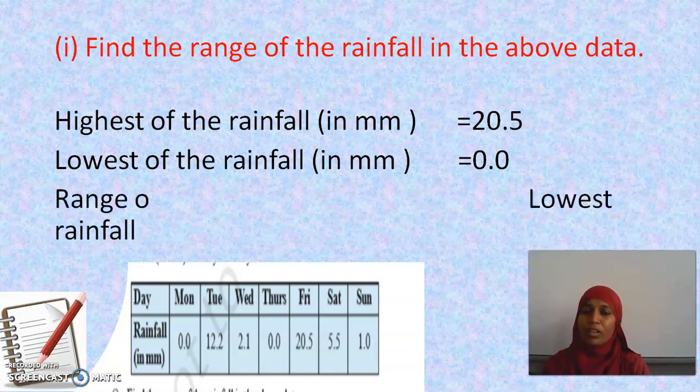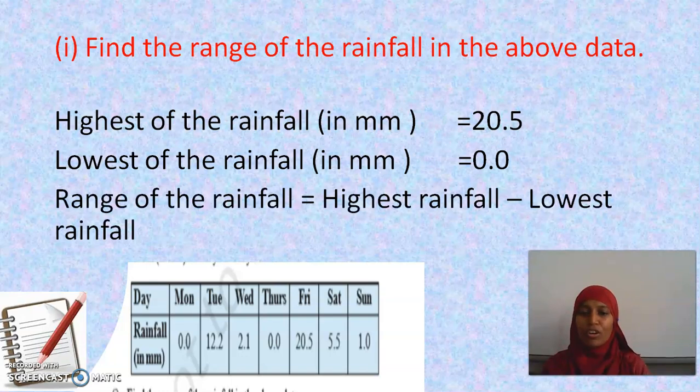Okay. The range of rainfall is equal to highest rainfall minus lowest rainfall. Now subtract these two. What will you get? Yes, you are right. The answer is 20.5 millimeter. Unit is very important, my dear children. Be careful while you write it. Okay, it is 20.5 millimeter. It is hidden under my camera. So write neatly, my dear children.